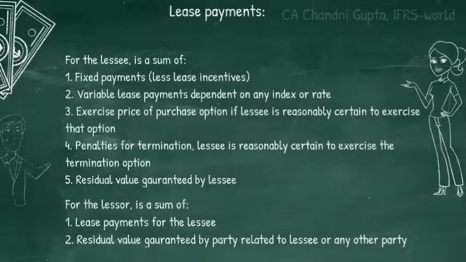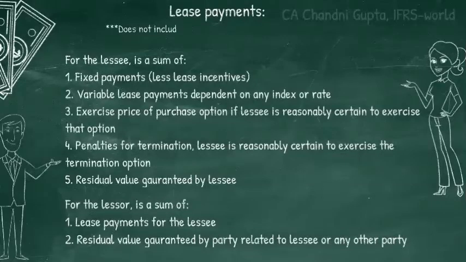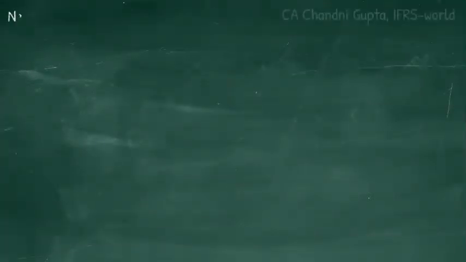Point to be noted: IFRS 16 requires you to account for each lease component separately and non-lease components separately. In such a case, the entire consideration of the lease is allocated between the lease components and non-lease components. And for accounting of a lease, only the payments that have been allocated to a lease component are considered. We will learn how to separate the components in later videos.